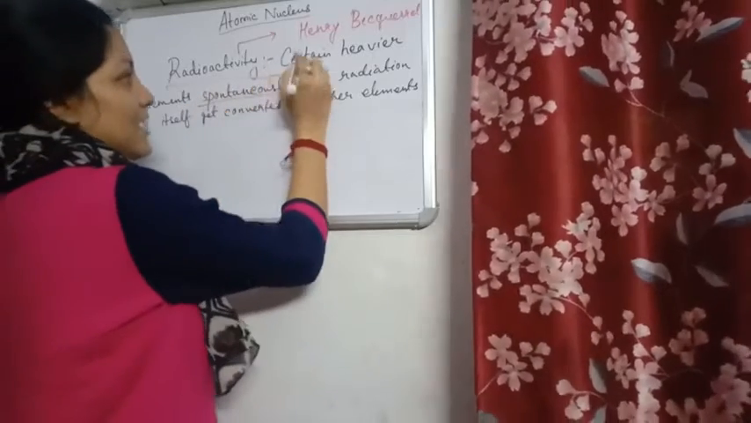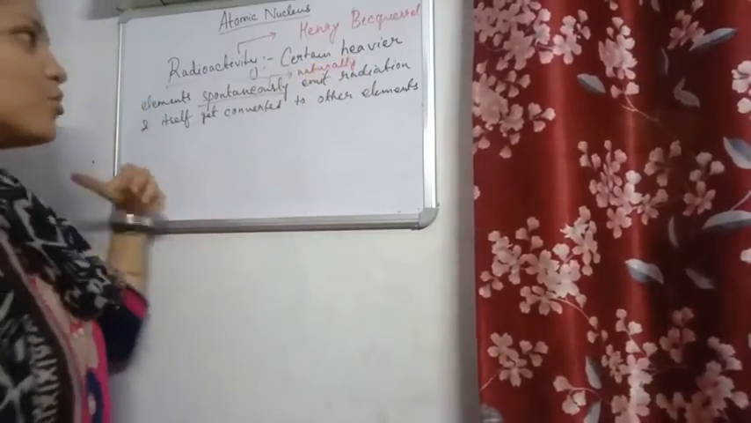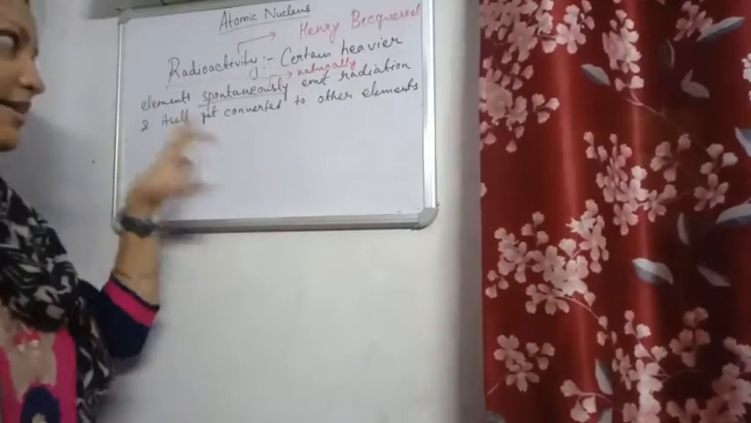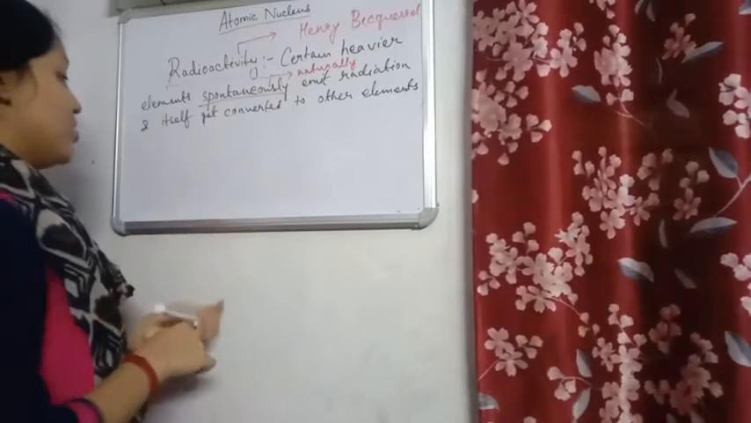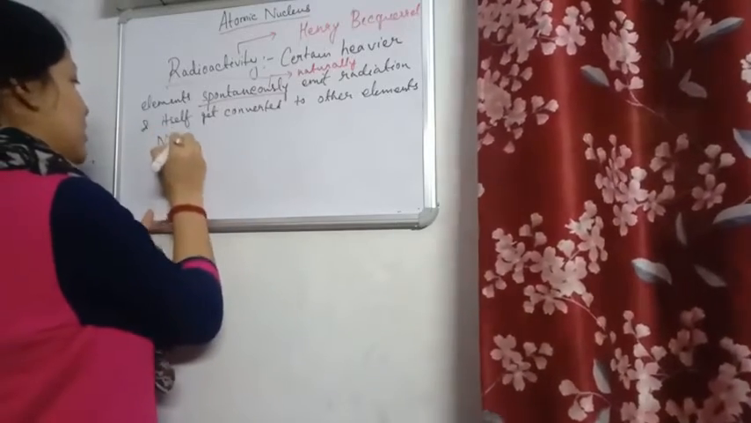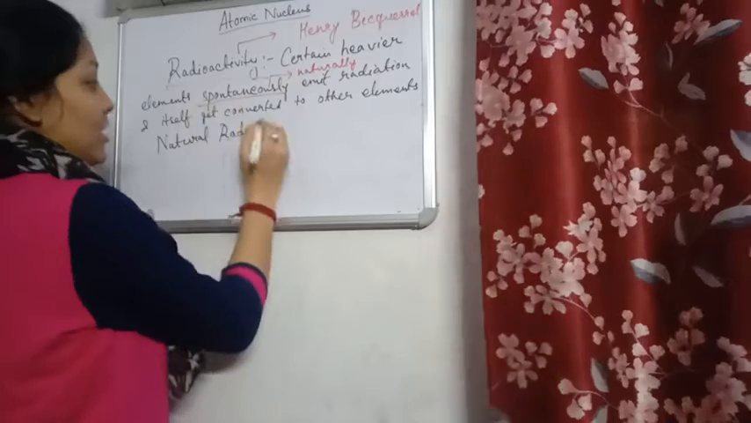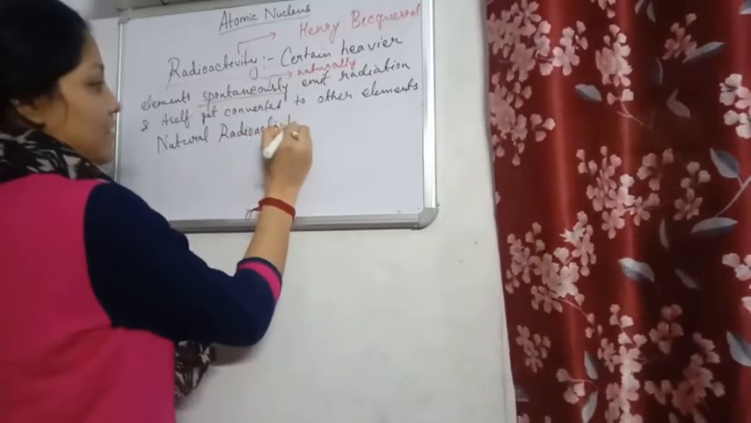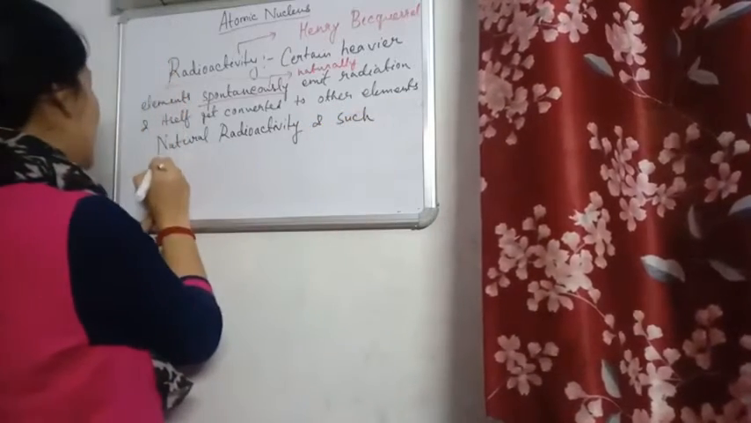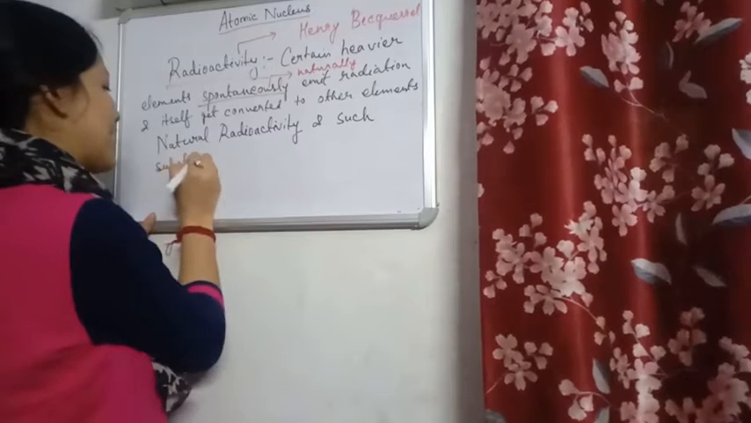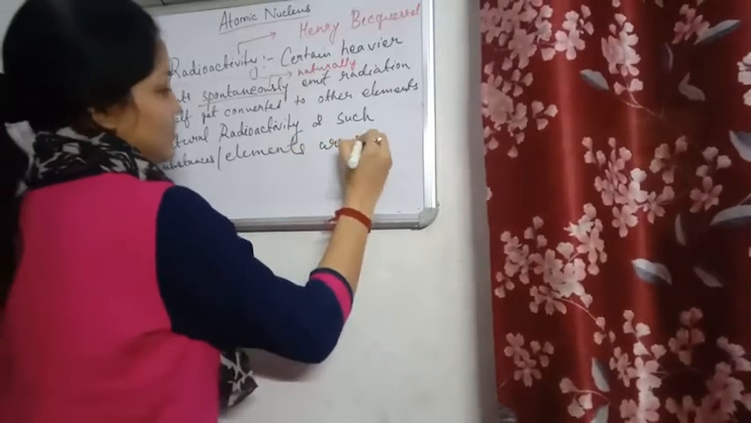Spontaneously, the meaning of this word is naturally. So there are certain elements that on their own give out radiations and themselves get converted to other elements. Now, this phenomenon is radioactivity. Rather, this phenomenon is natural radioactivity because we don't have to apply any force to it. So, it's natural radioactivity. That's why the word spontaneously has a very good indication. Natural radioactivity, and such substances or elements are radioactive.